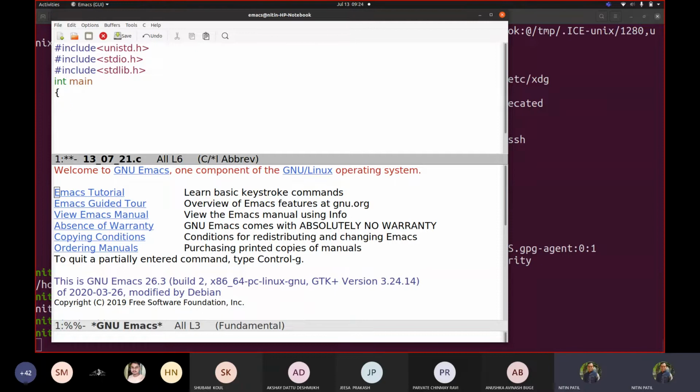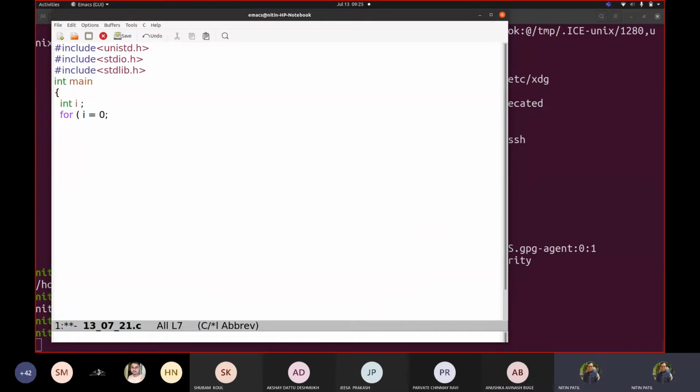Okay, let us not do this. Say we will directly go with int i, for i equal to 0, i less than or equal to 10. So that means I want to create 11.